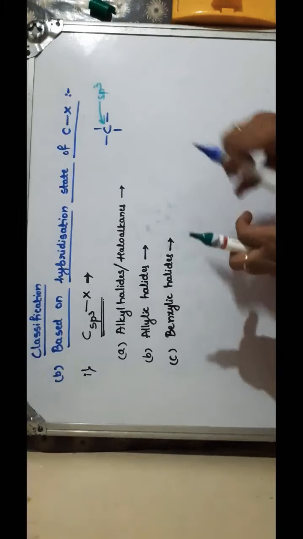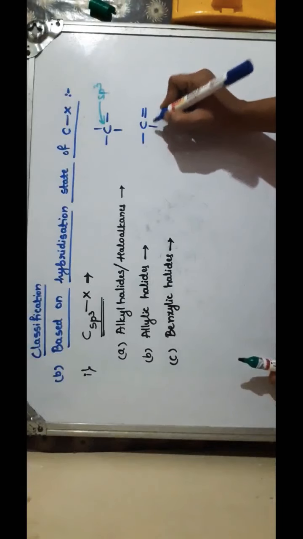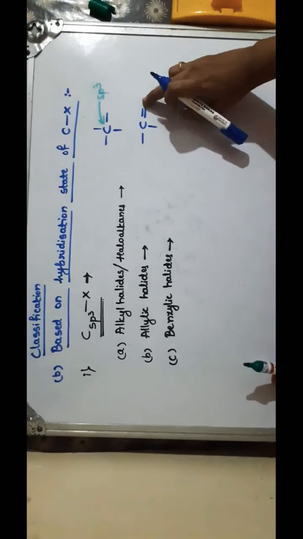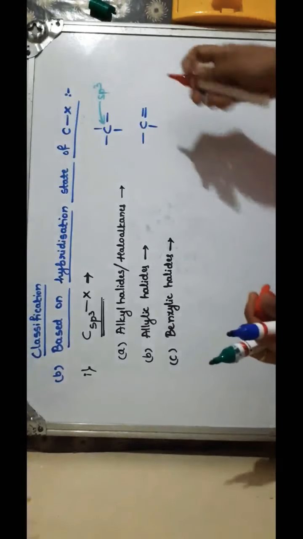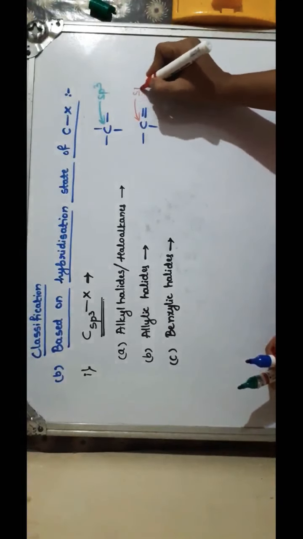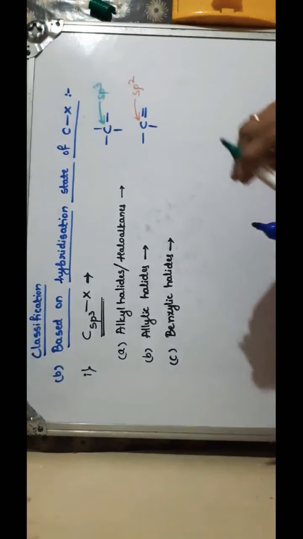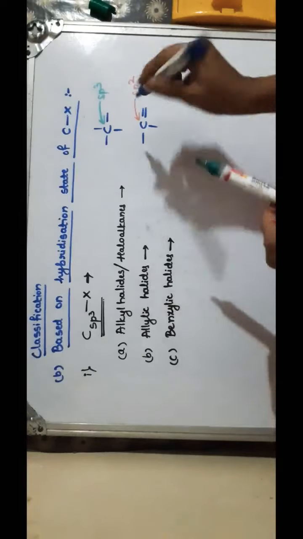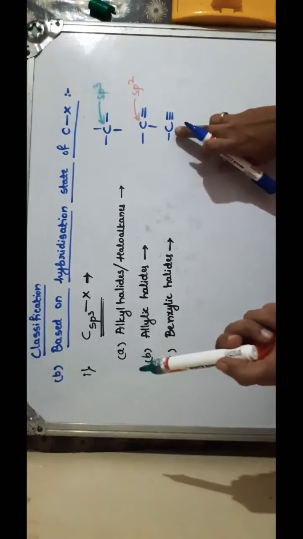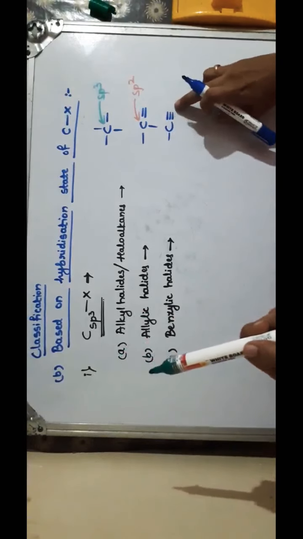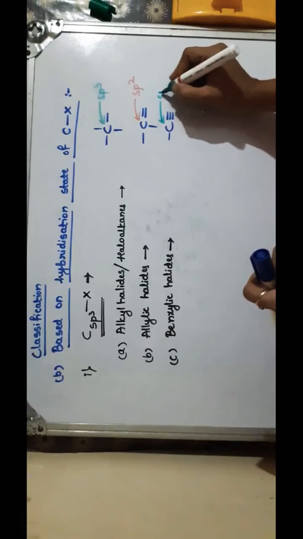If it has 2 single bonds and 1 double bond, then this carbon is considered sp2 hybridized carbon. And if we have a triply bonded carbon atom, with one single bond and one triple bond, then this carbon is said to be sp hybridized carbon.